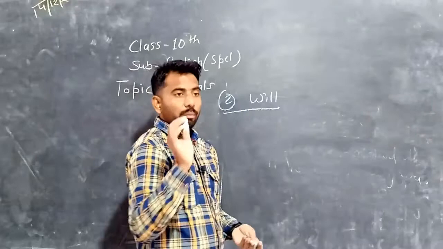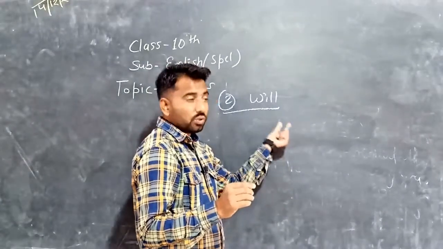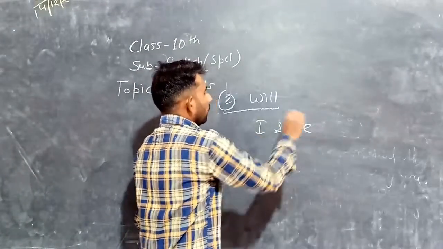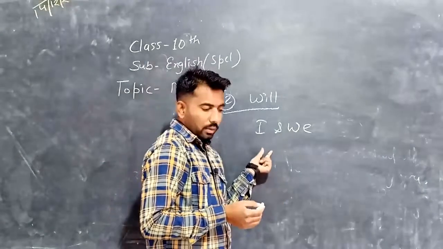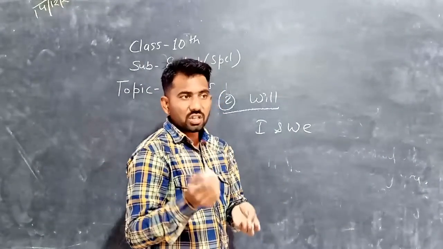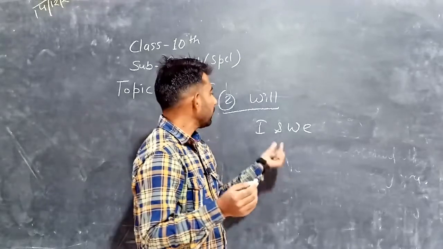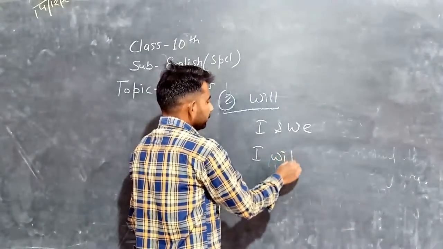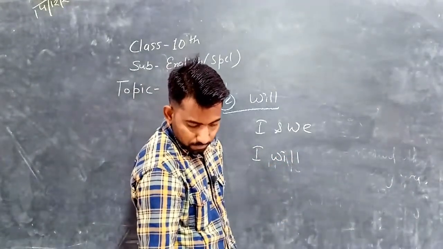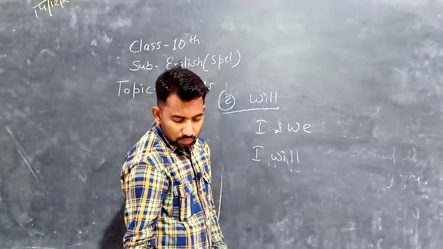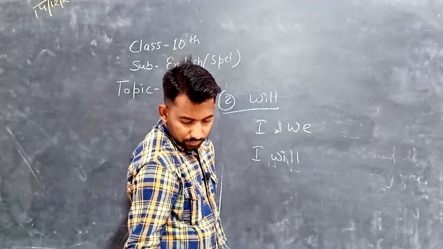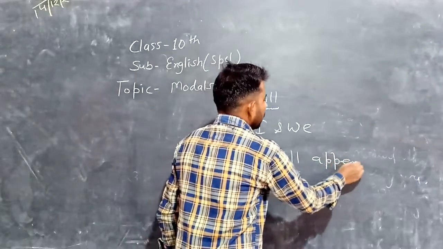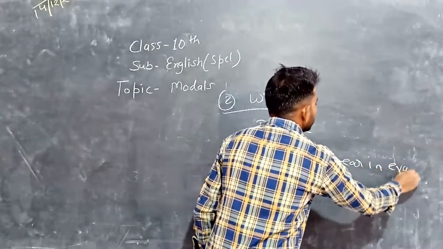Will as a modal is used with first persons, I and we, when we show some intention towards any actions or things. For example, I will appear in exams.